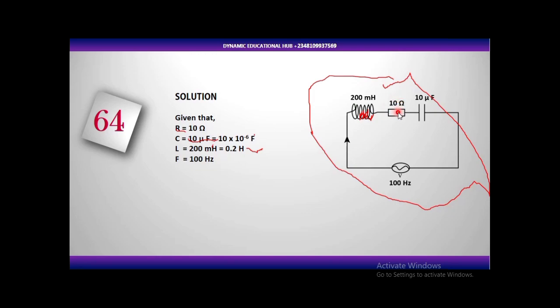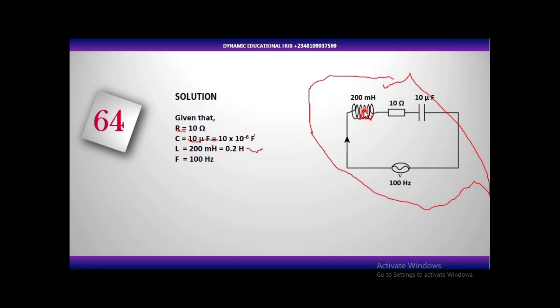Now this guy over here is our resistor. A resistor is the device that opposes the flow of current. It resists the flow of current. Now this is a capacitor. Look at the symbol. It's a parallel plate capacitor. A capacitor is a device that stores electric charges in an electric field.